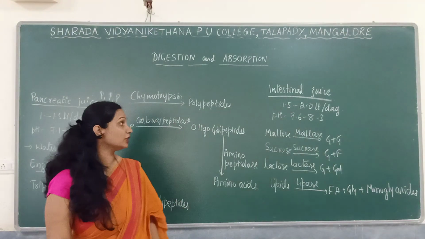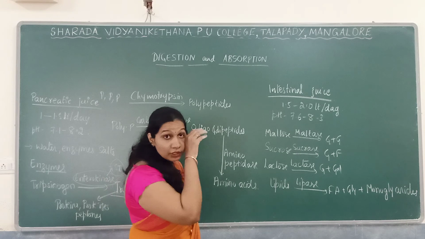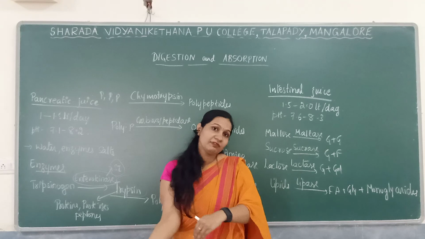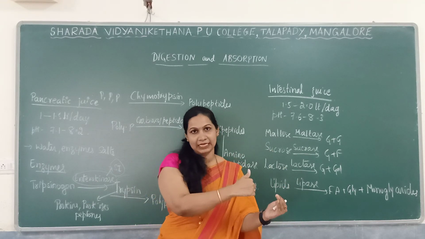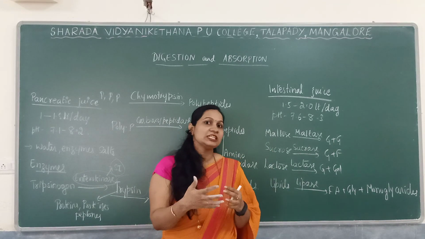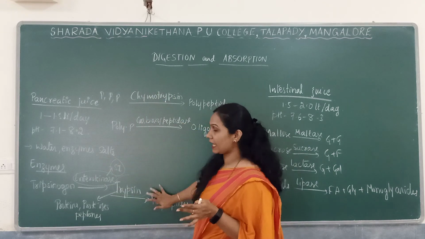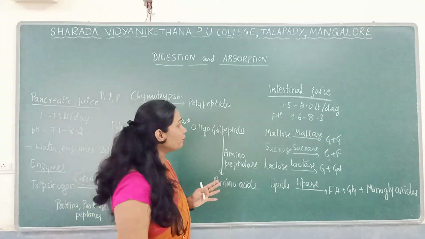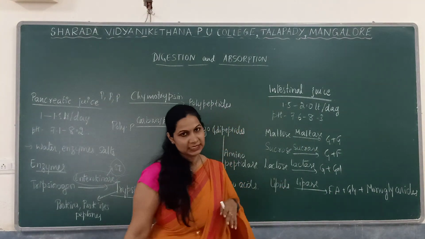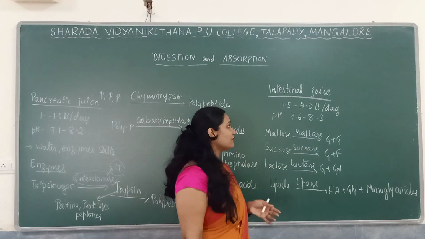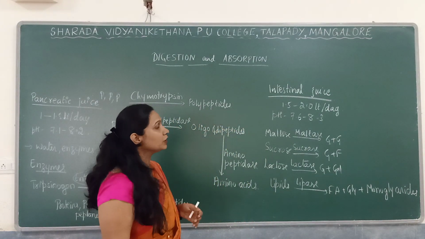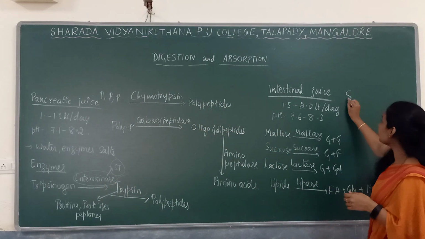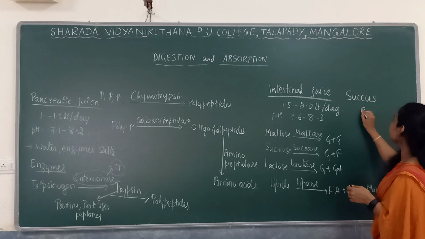So next we'll move on to intestinal juice. As I told, the pancreatic juice, bile juice, everything will ultimately be transferred to the intestine. So the process of digestion is mainly taking place in the intestine. All these actions are taking place in the intestine. About 1.5 to 2 liters of intestinal juice per day will be secreted, and it is also alkaline, 7.6 to 8.3.